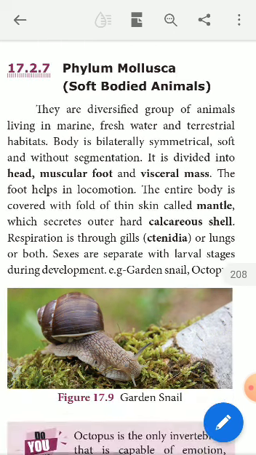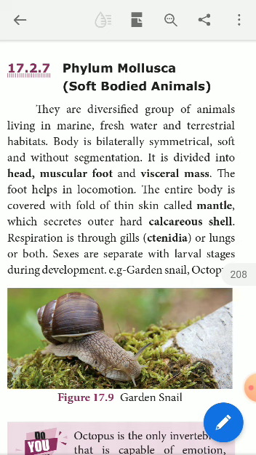You all know that Mollusca is also known as soft-bodied animals. So what animals are included under the soft-bodied animals? You see the snail, Pila globosa, and octopus. You know the characteristic features of octopus. It is a very intelligent animal among all the invertebrate animals. That we shall discuss.